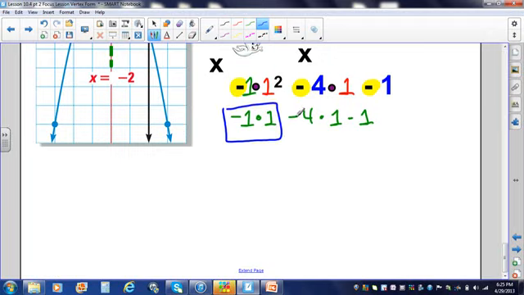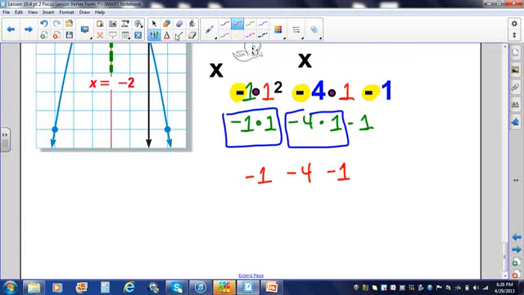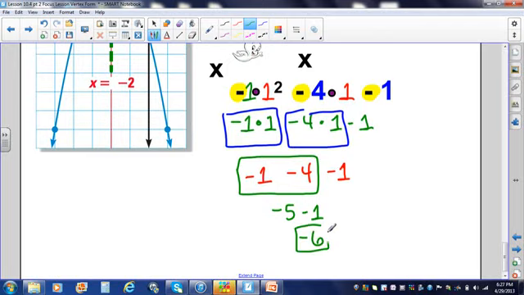Now, since I have multiplication twice, I'll go from left to right. This will give me -1. This will give me -4. And then I copy the rest of the problem. Now go from left to right. That gives me -5. Ooh, and I think I'm almost out of time. That gives me -6. So let's wrap this up.